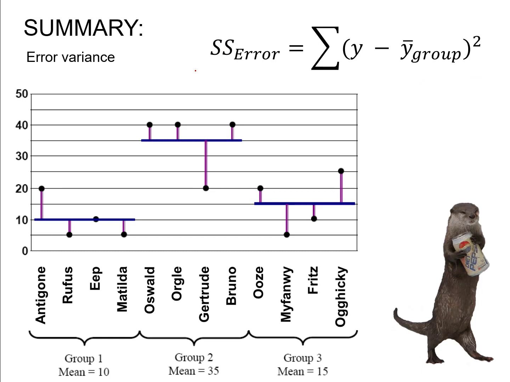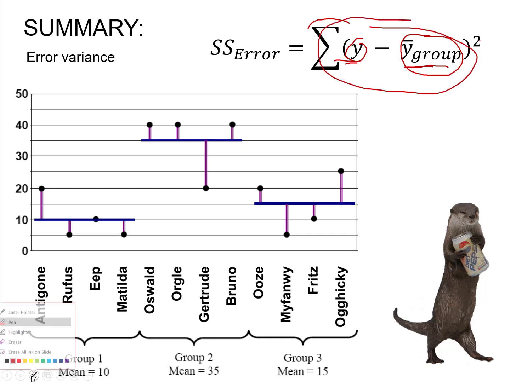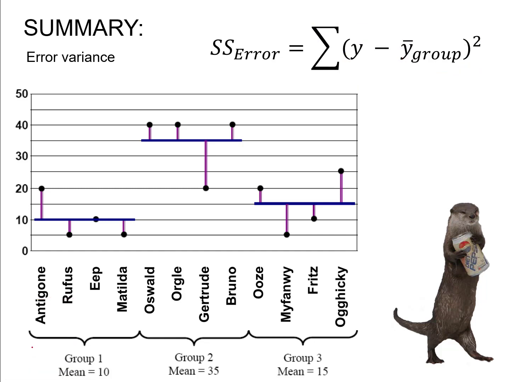And again, to review what we've been doing, for the error variance sums of squares, which is the same thing as the within group sums of squares, we simply took, for each person, their observed score minus the group mean, which was that person's predicted value. Observed minus predicted, or observed minus group mean, squared, and summed up for everyone in our sample. And that gave us the error variance sums of squares, which is the same thing as the within group sum of squares.